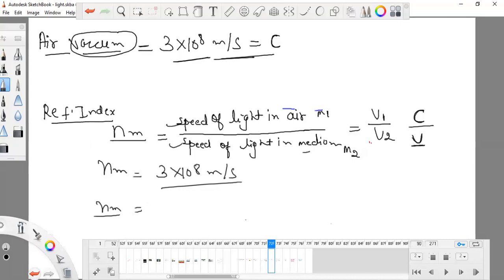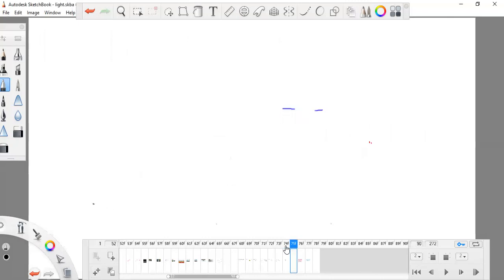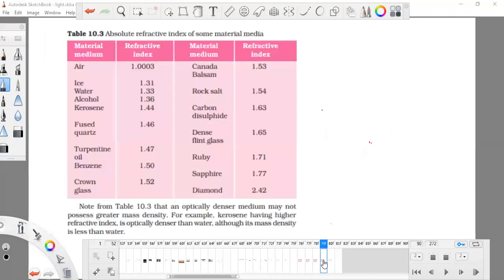These refractive indexes were found previously. This is the chart which is provided in our book. When light passes from air to air, the first medium is also air and the second medium is also air. These two airs are generally from different places, one comparatively lesser and one comparatively denser. So we will have this refractive index.